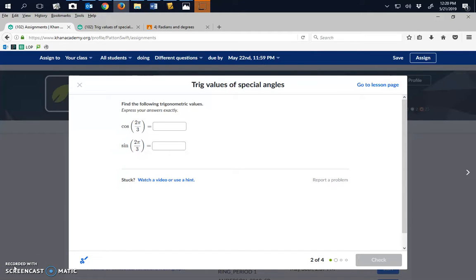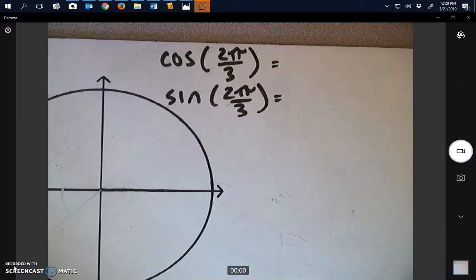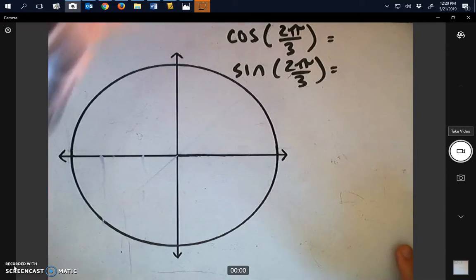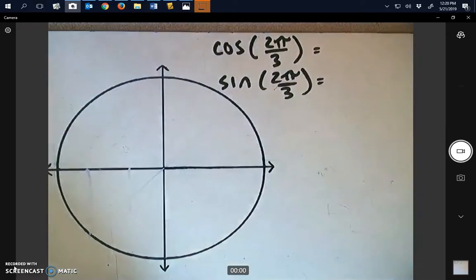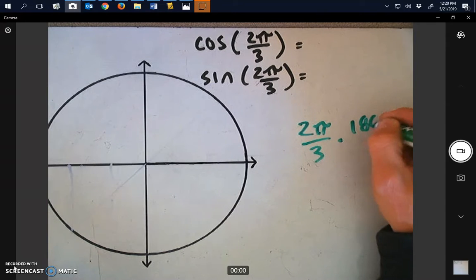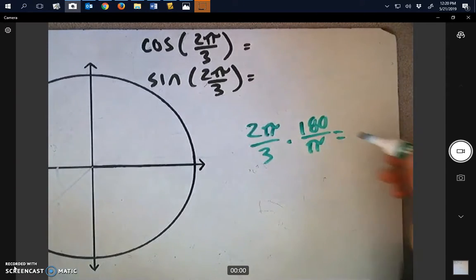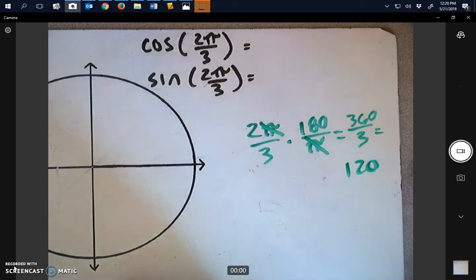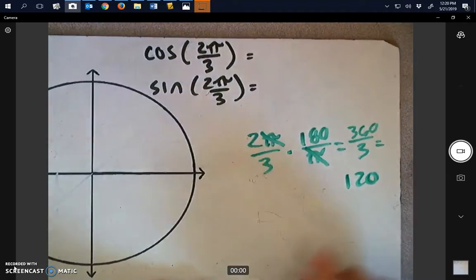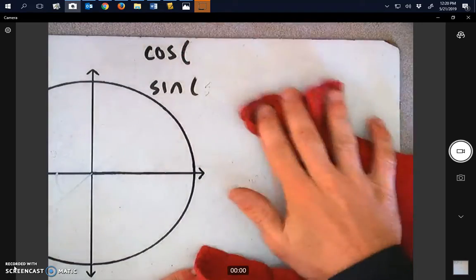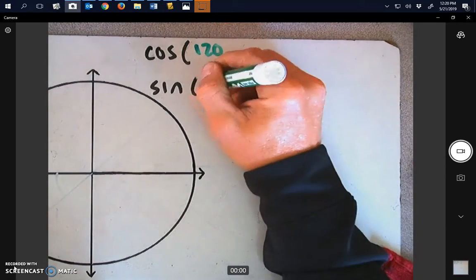Okay, question 2. Same question, but we have our question in radians now. So I have it written down. The first thing I'm going to do is convert my radians into degrees. To get 2 pi over 3 from radians to degrees, we need to multiply 2 pi over 3 by 180 over pi. Pi is crossed out. 2 times 180 is 360 over 3, which equals 120 degrees. So we're really trying to find cosine of 120 degrees and sine of 120 degrees. So I'm just going to rewrite that as 120 and 120.